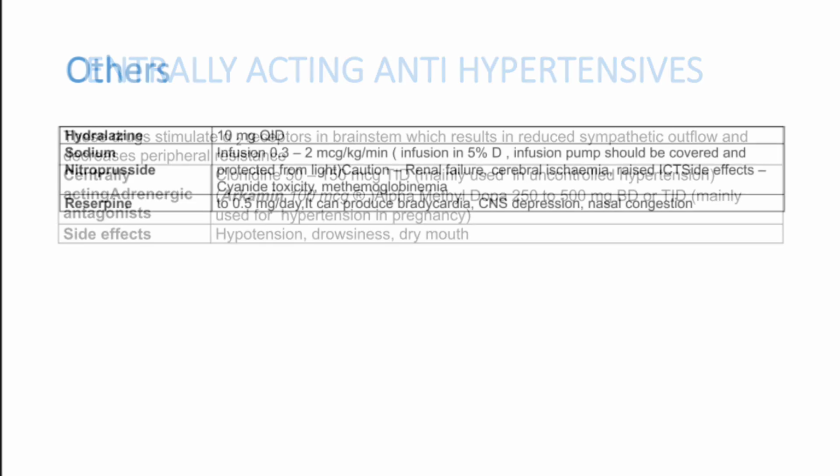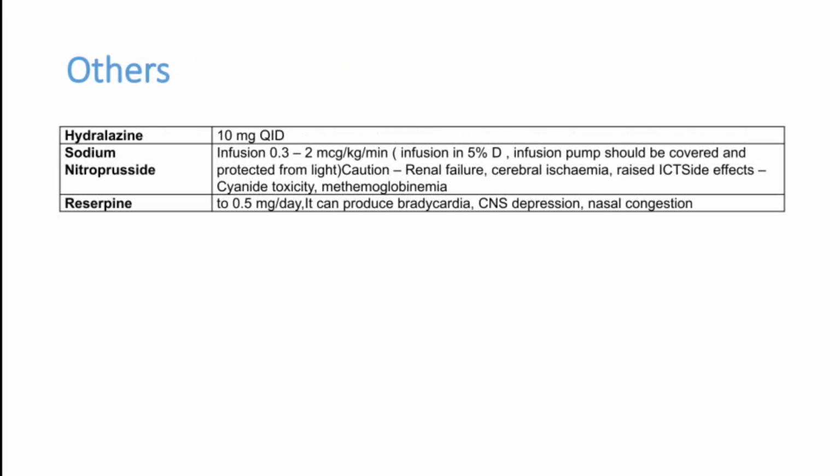Other drugs like hydralazine are very useful even in the emergency room. Previously, IV hydralazine was available. Now, IV hydralazine is not available, but even then, hydralazine is a very useful vasodilator, can be used in acute conditions in the emergency room itself.